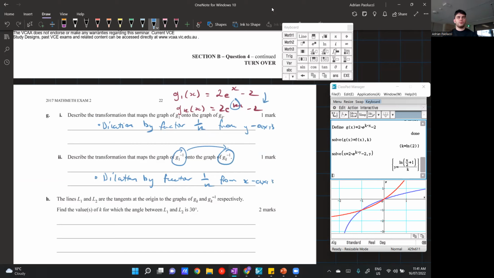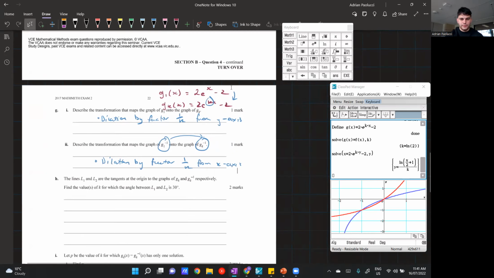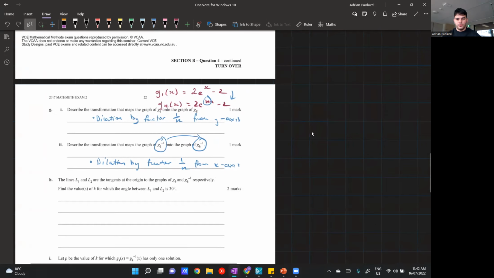And that's not just a rule for dilation. It works for every single transformation there is. You just swap the axes and it works out exactly the same. So maybe I'll write that on the side just so it's super clear for you guys. Inverse functions adopt the same T's, I'll just say T's for transformations, except the axes are swapped.